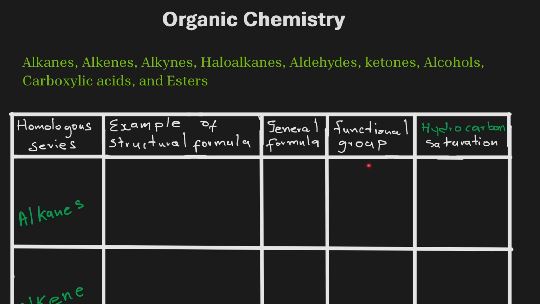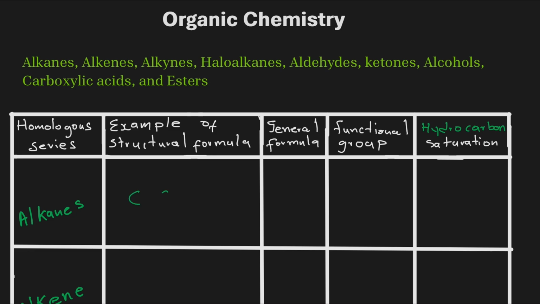For example, we have seen that alkanes only have single bonds in between carbons and also hydrogen atoms. These two things are what distinguish between the homologous series. Let's say we have the following structure of an alkane.